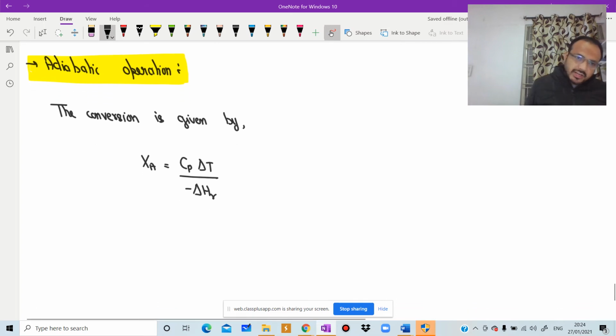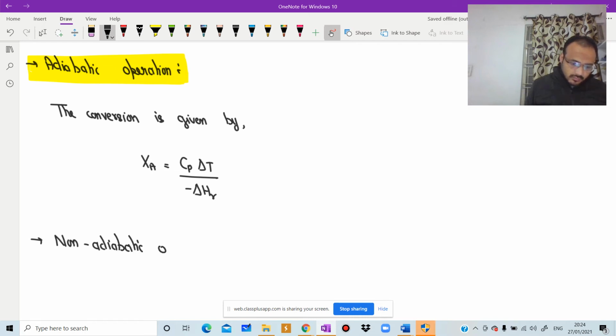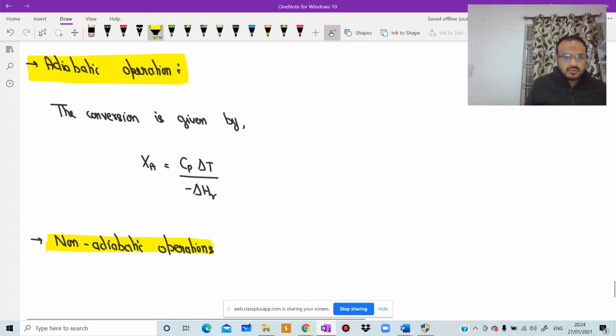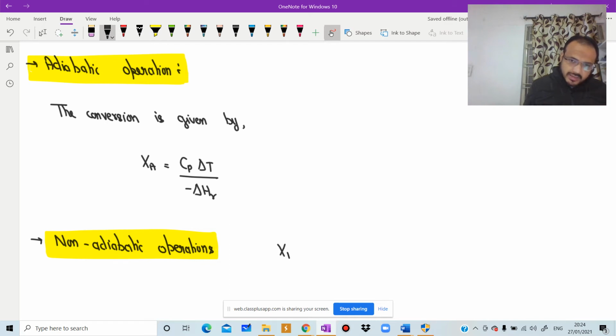In similar manner, we have for non-adiabatic operations. In class, we have already derived it. So it is given by Xa is equal to Cp delta T minus Q divided by minus of delta HR. Q is the total heat added to the reactor per mole of entering reactant.